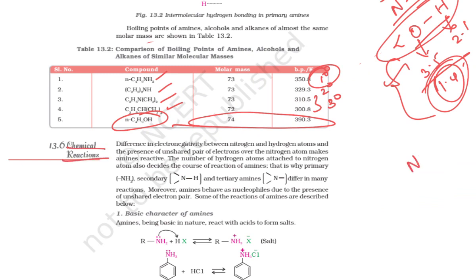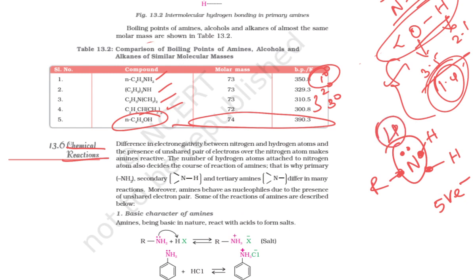because we take the nitrogen. Nitrogen is in the 15th group, right? So 15th group means how many valence electrons? It is going to be 5 valence electrons. If I take the 5 valence electrons, 3 valence electrons are involved in the bonding. The rest of the 2 electrons remain over the nitrogen as a lone pair of electrons. So you know how the lone pair of electrons comes over the nitrogen.